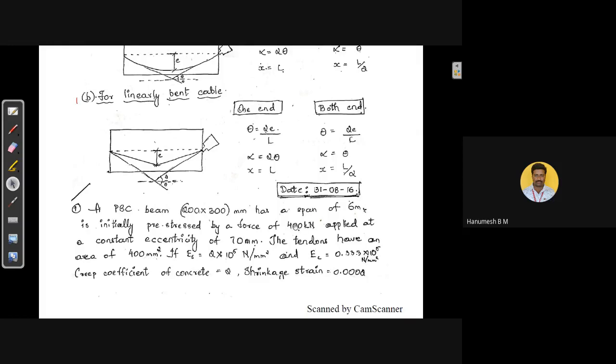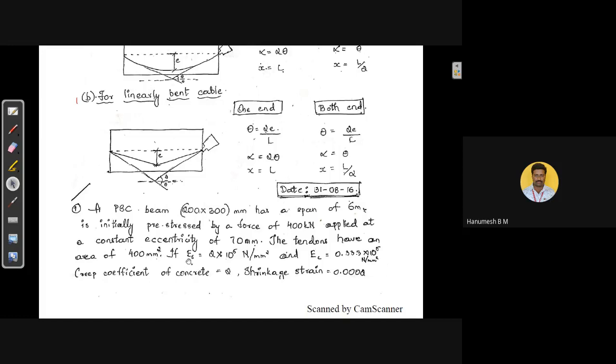Force is known, area is known. We can calculate the stress in the tendon because force divided by area will be the stress in the steel. 400 kilonewton, that is the force in the steel, and 400 mm square, that is the cross-sectional area of the steel. Force by area, that will be the stress.